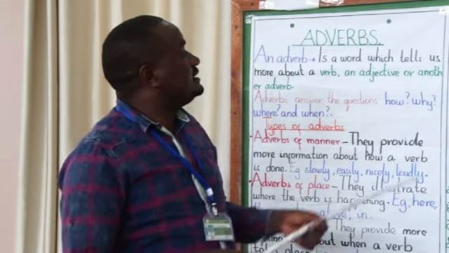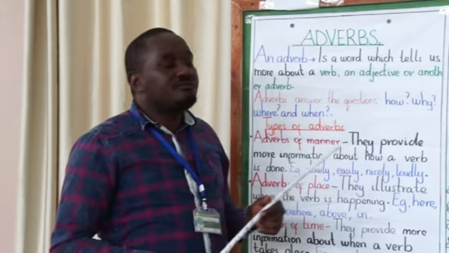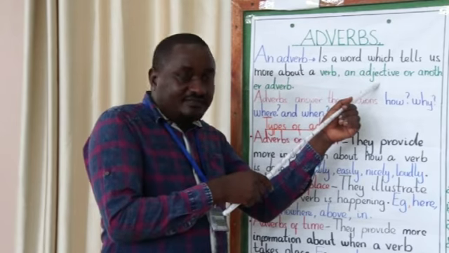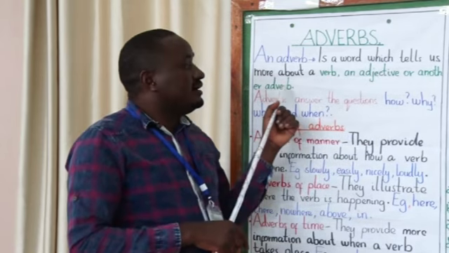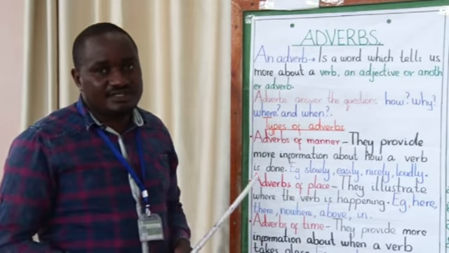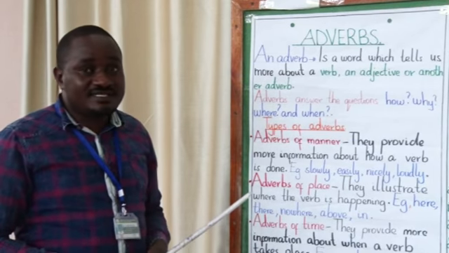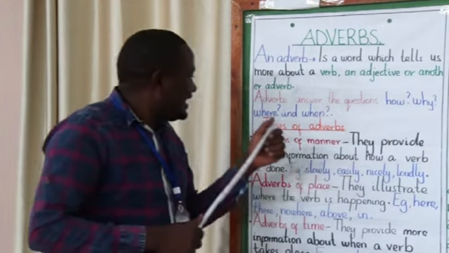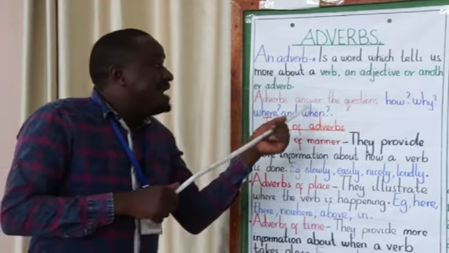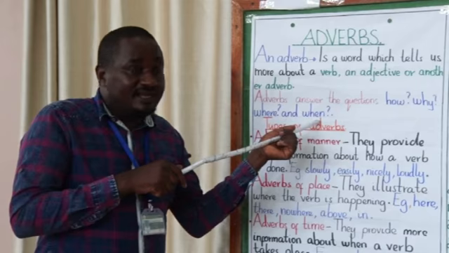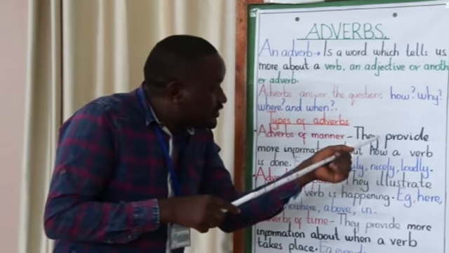They tell more about the verb, an adjective, or another adverb. Adverbs answer questions: how, why, where, and when.